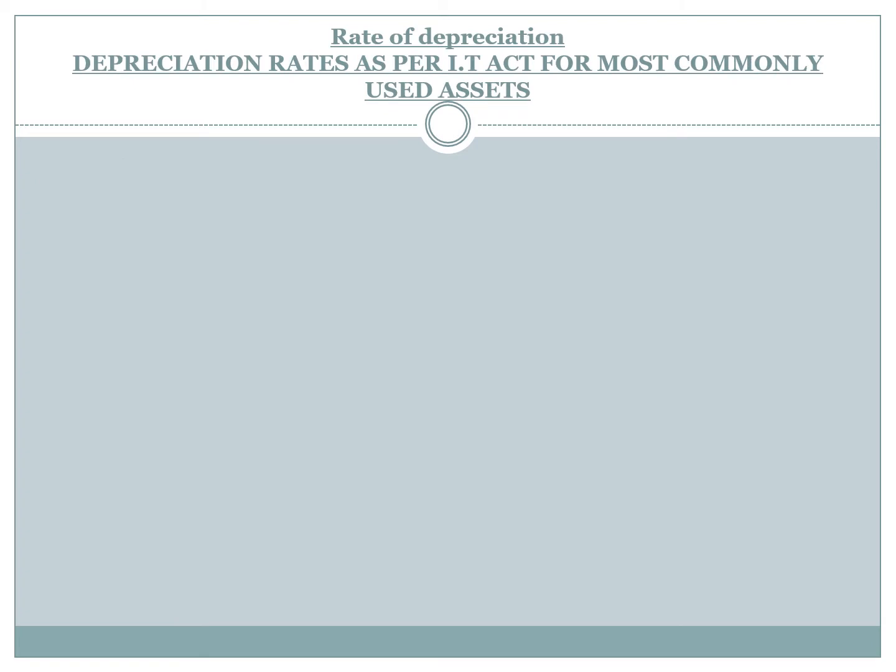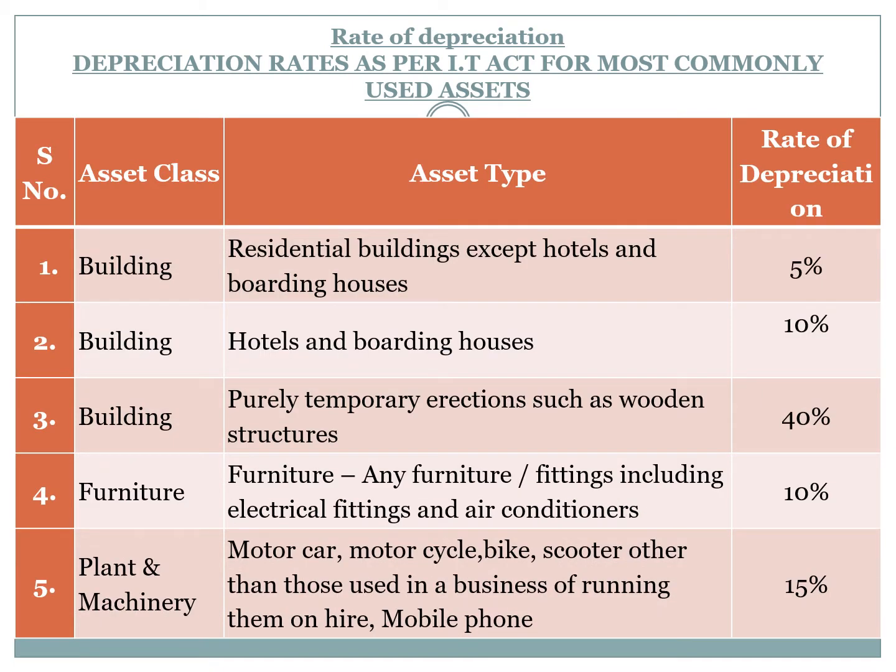Next, let us understand the rate of depreciation. That means depreciation rates as per the Income Tax Act for the most commonly used assets in the business. First class of asset, building: residential buildings except hotels and boarding houses, 5%. Next class, building: hotels and boarding houses, 10%. Next class, building: purely temporary erections such as wooden structures, 40%.